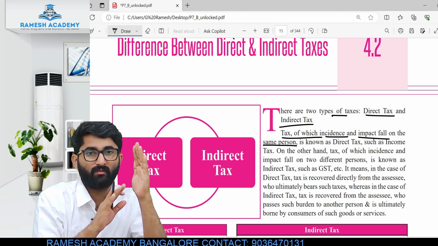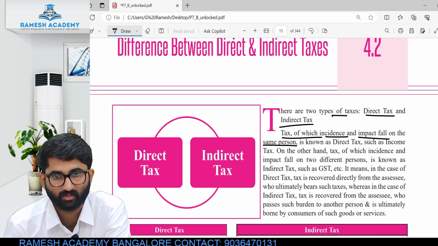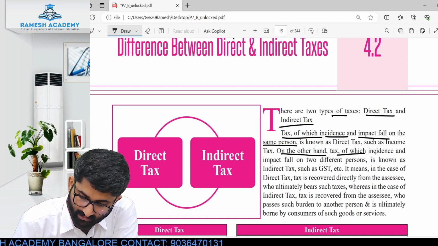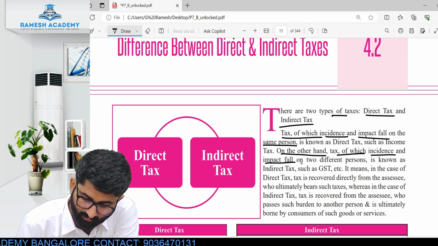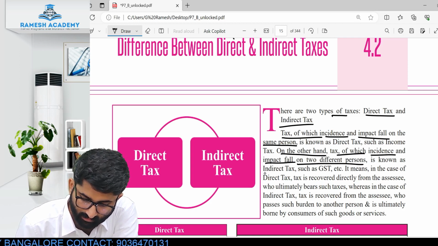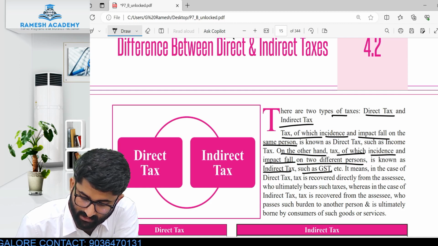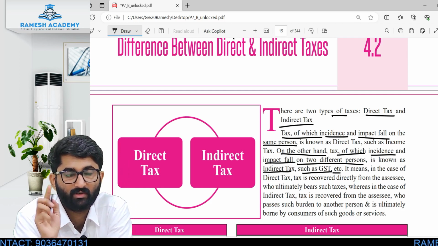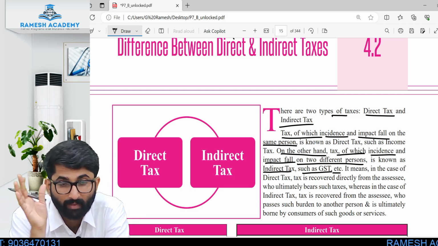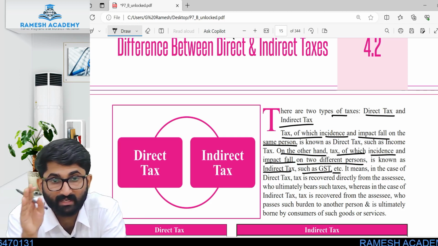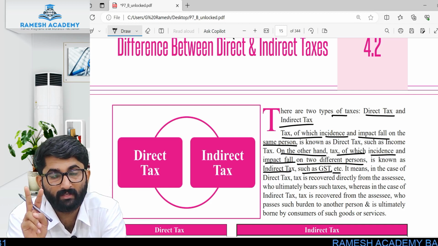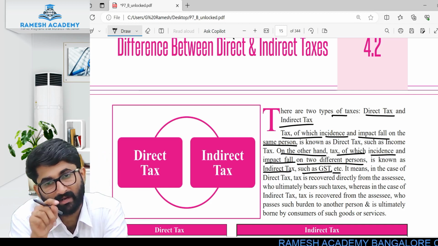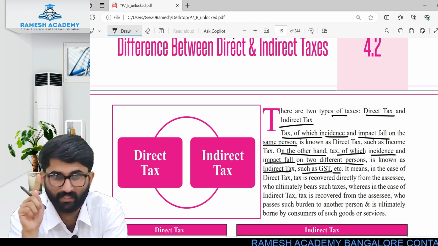On the other hand, tax of which incidence and impact fall on two different persons is known as indirect tax, such as GST, customs, etc. The burden is on the taxpayer, but the impact is on the seller. The seller has to collect and pay this to the government.